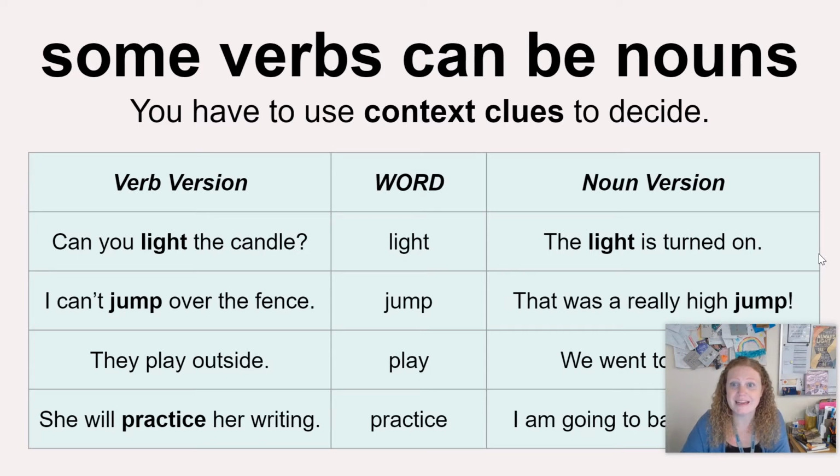Some verbs can be nouns. So this is important. And actually, sometimes they can be other versions of words too. So you have to pay attention to the context clues to decide. So look at the word light. Can you light the candle? That is a verb. But the light is turned on. That is a noun. I can't jump over the fence. That's a verb. That was a really high jump. Now the word jump is a noun. So it's really tricky here.